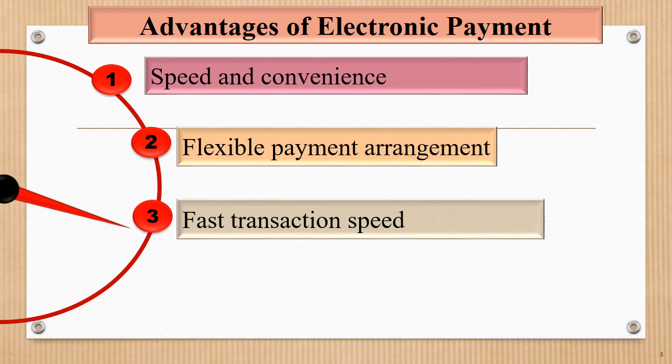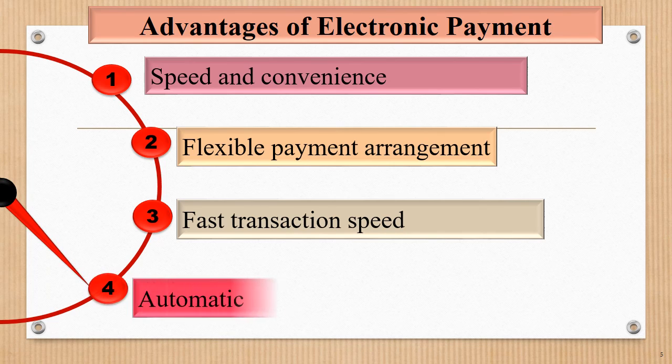Next advantage is fast transaction speed. Online transactions quickly provide feedback to you and your customer. Okay. Next advantage is automatic. Online payment can be automatic, which can be convenient for you and your customers. Okay. So these all are the advantages of electronic payment.